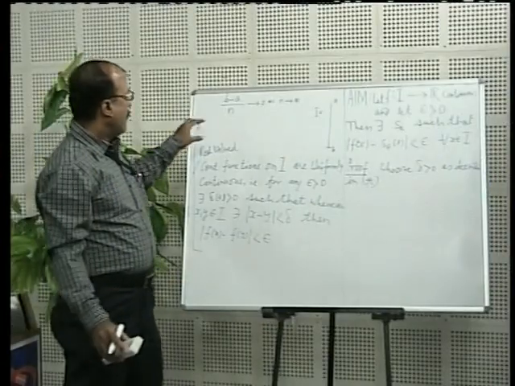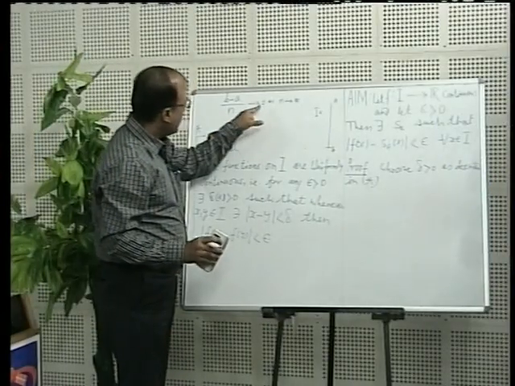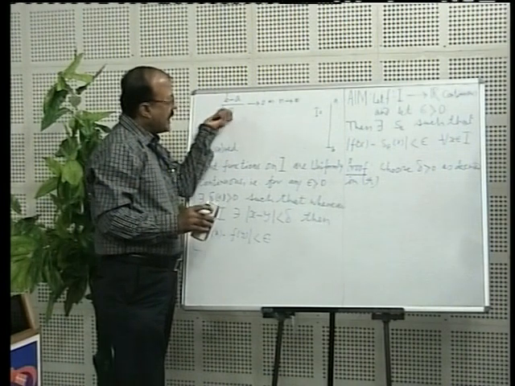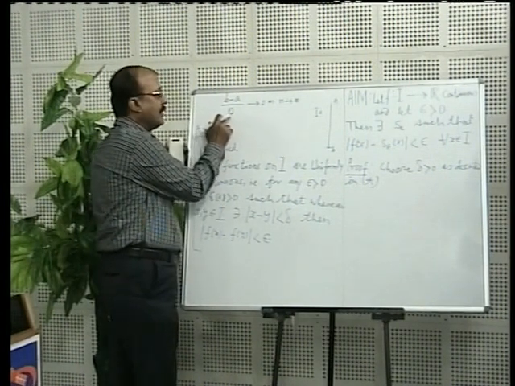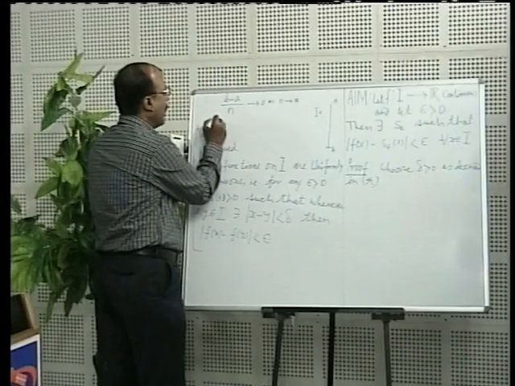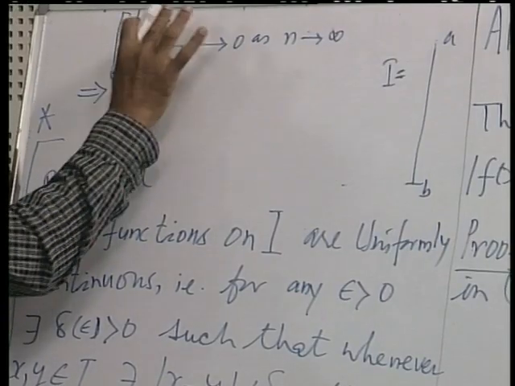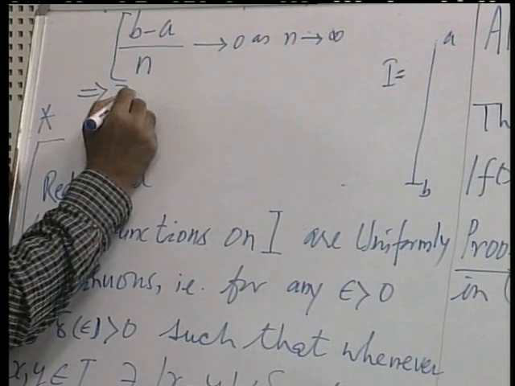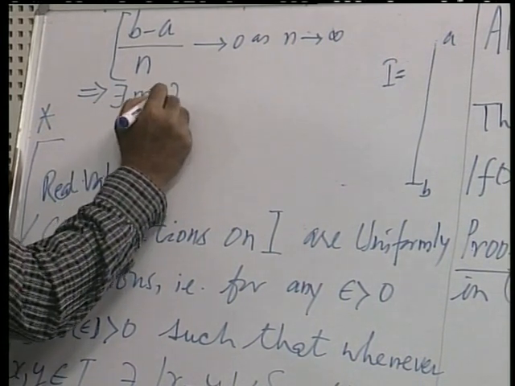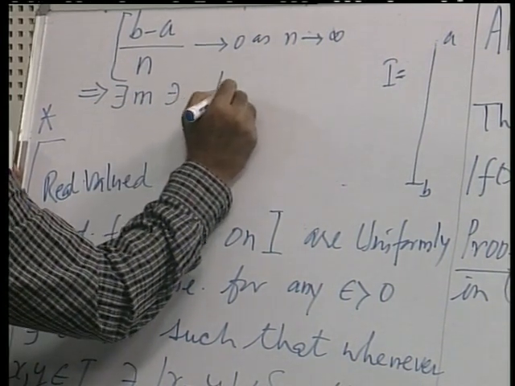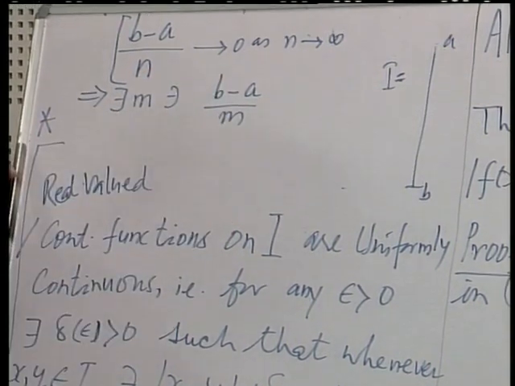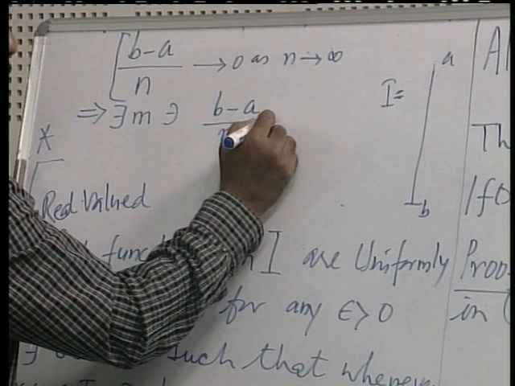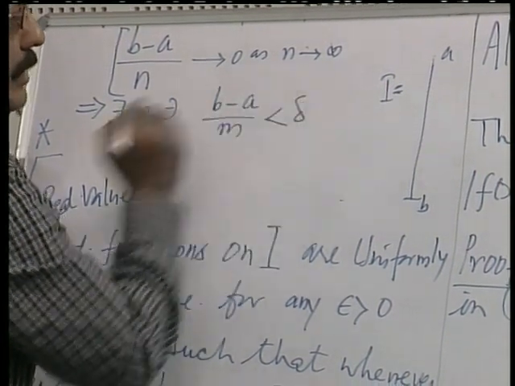Because this reaches 0, there will be a stage, meaning there will be a large natural number N. This fact implies there exists M such that B minus A upon M, if you divide this quantity by M, remains less than delta.